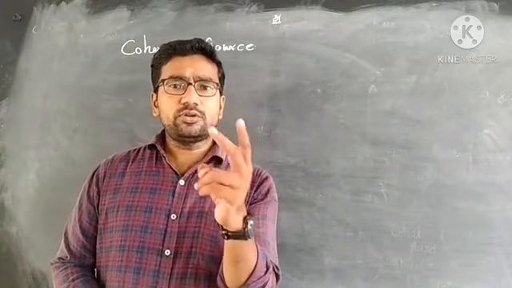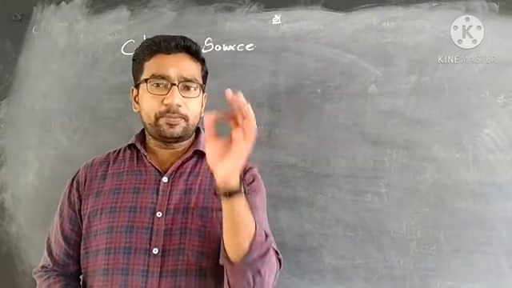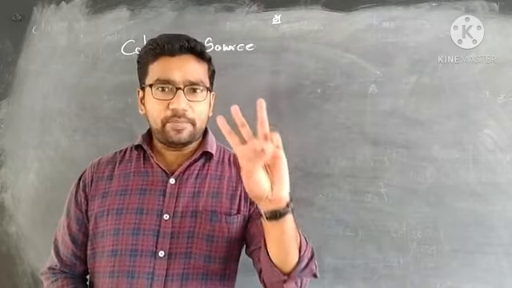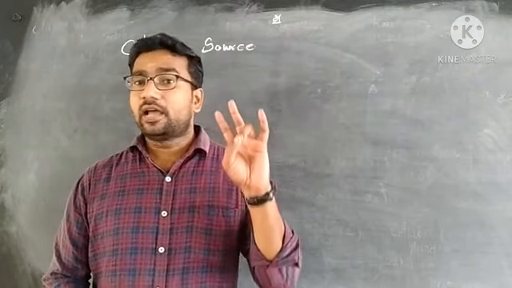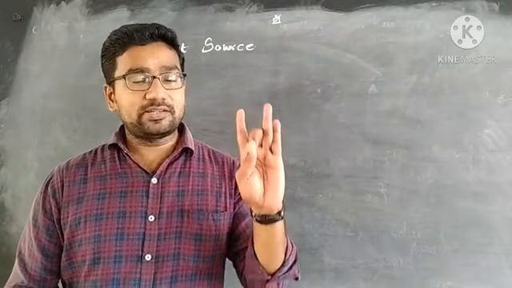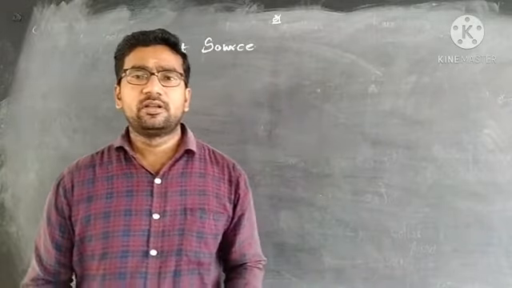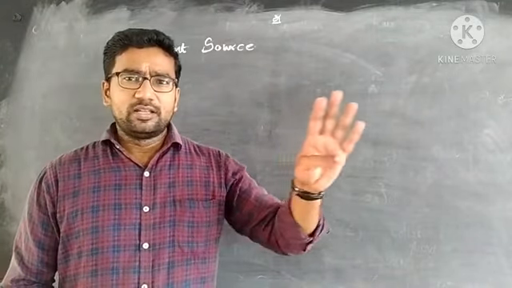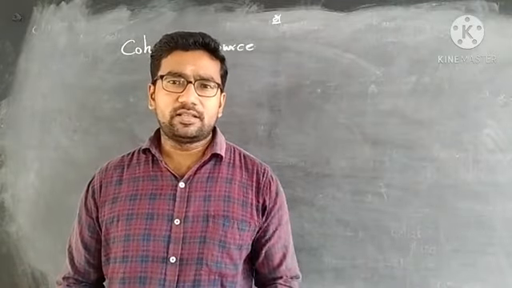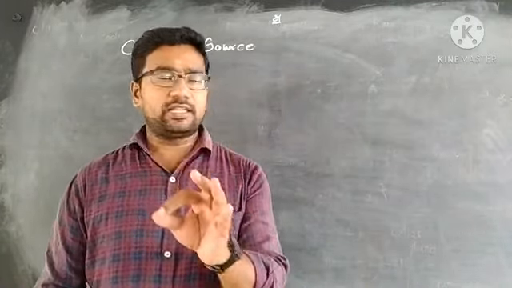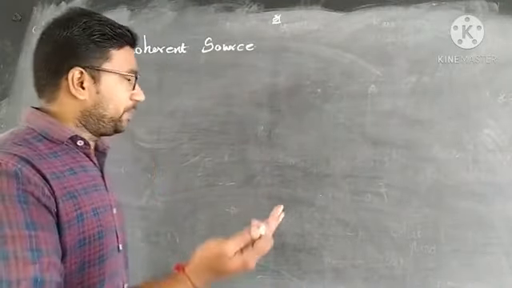Two light sources are said to be coherent if they produce the same amplitude, same frequency, and very important, the same phase difference, as well as the same waveform. Only if the waves satisfy these four properties can we say they are coherent sources. So once again, I am going to repeat.